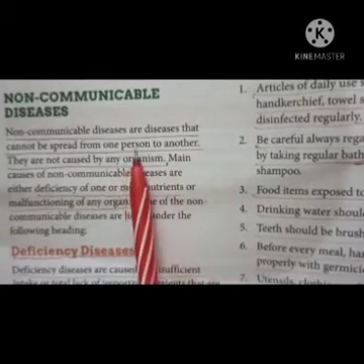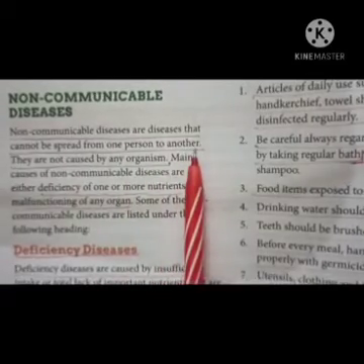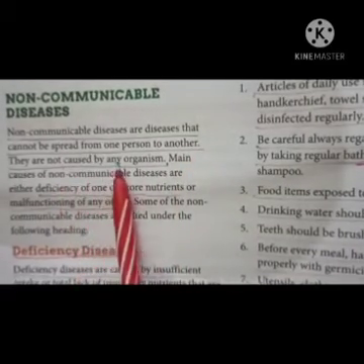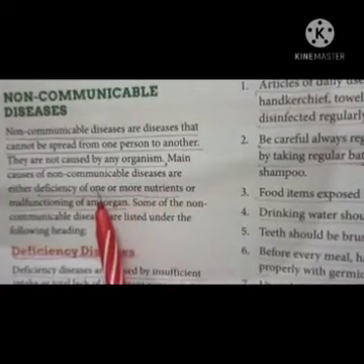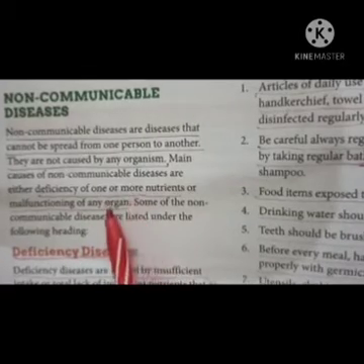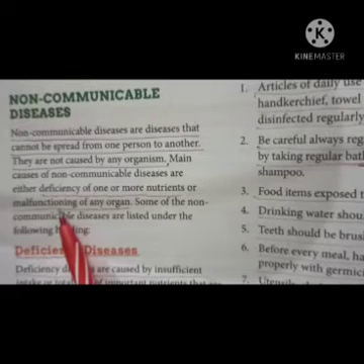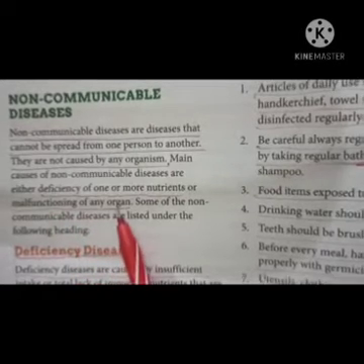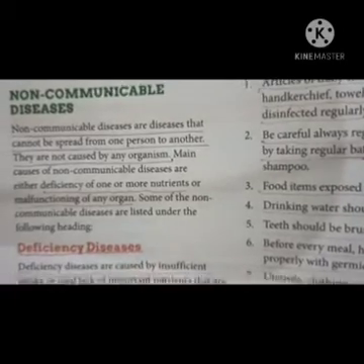But non-communicable diseases are diseases which cannot be spread from one person to another, and they are not caused by any organism. The main causes of non-communicable diseases are either deficiency of one or more nutrients in the diet, or malfunctioning of any organ. Malfunctioning means when any organ is not functioning properly or normally. Now there are different types of non-communicable diseases.